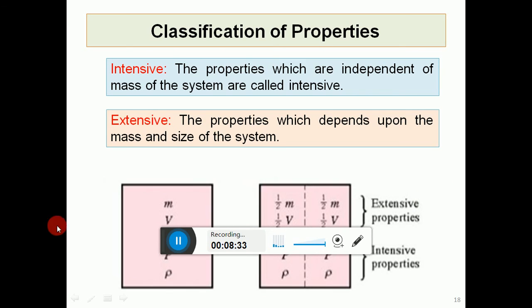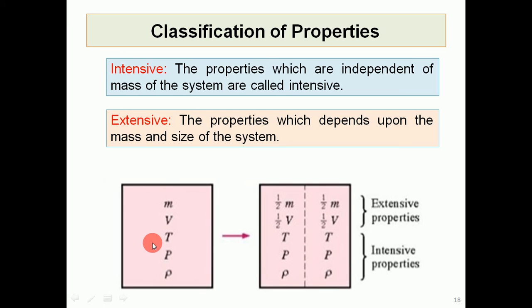So these properties can be simply identified by dividing the system into two halves. Like we have one container in which certain fluid is placed, and if I divide that into two halves, then those properties which will be affected can be called as extensive properties, and those properties which won't be affected will be called as intensive properties. Like in the diagram we can see mass is reduced to half, volume is reduced to half, but temperature, pressure, density are not changed. So these are intensive properties.